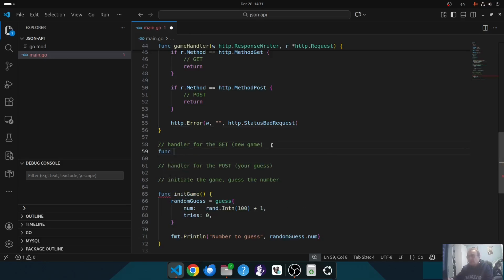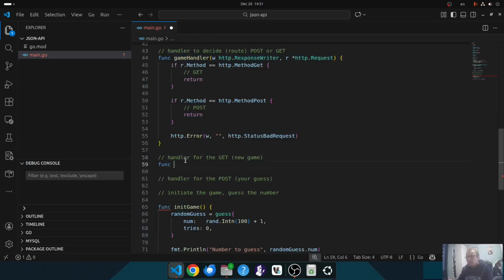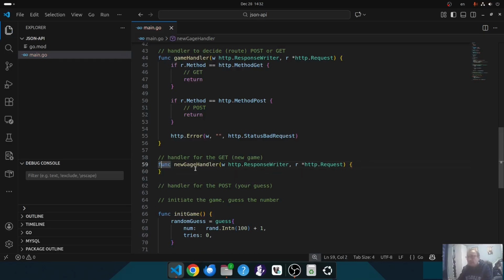Okay, so let's implement the two handlers. First, it's easier if I just copy this because it's the same instruction, just need a different name. And this is the new game handler. And another one will be not cage but game.